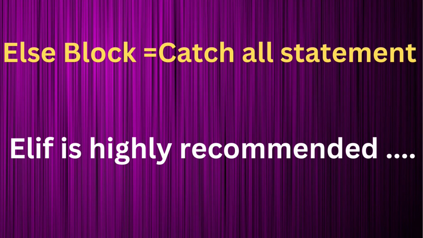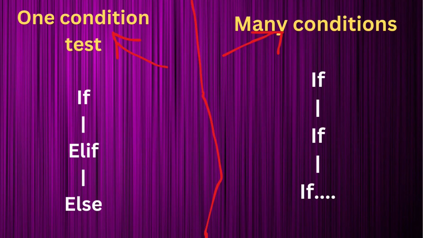So once again, in if, elif and else, only one condition will be executed. Once the condition is executed, all other blocks will be ignored. The program will never go there. And if you really wish to check a sequence of conditions, then you have to go for a sequence of if blocks. And it is really not necessary to use elif and else along with an if block. If you want, we can use them; otherwise, we can omit them.